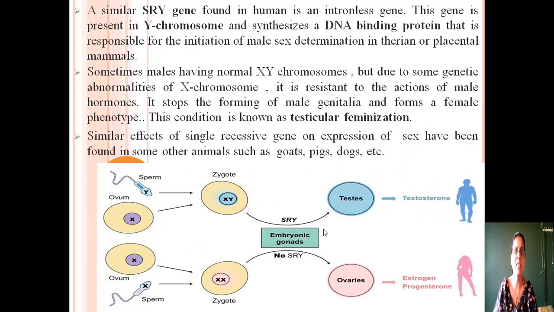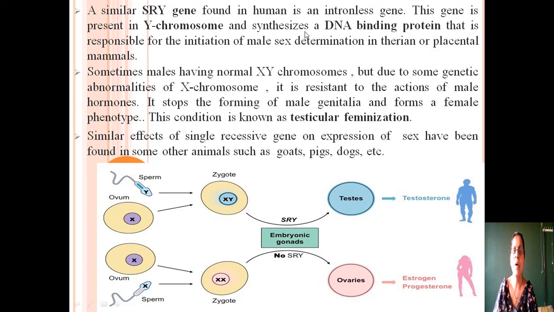This type of sex determination is also found in some human beings. In human beings, a gene is present known as the SRY gene. This gene is present in the Y chromosome, and when the gene is present in the Y chromosome, it synthesizes a protein. That protein is called DNA binding protein. And this protein is responsible for the initiation of male sex determination in therian and placental mammals.